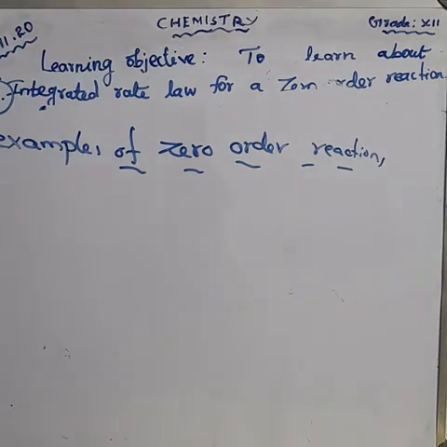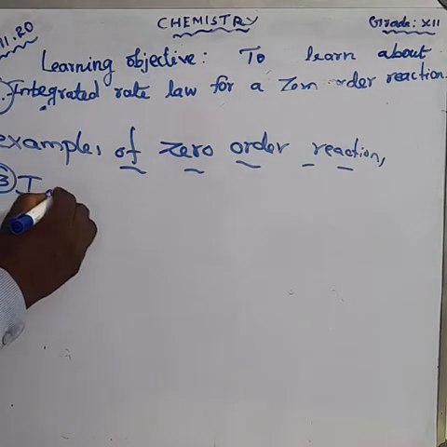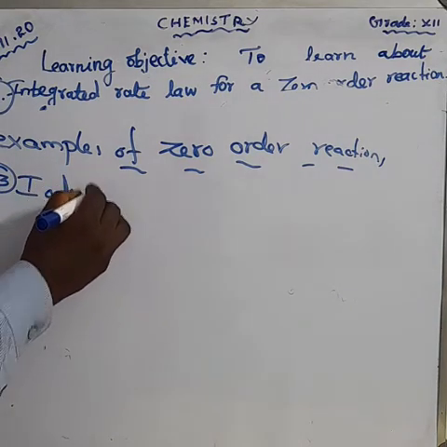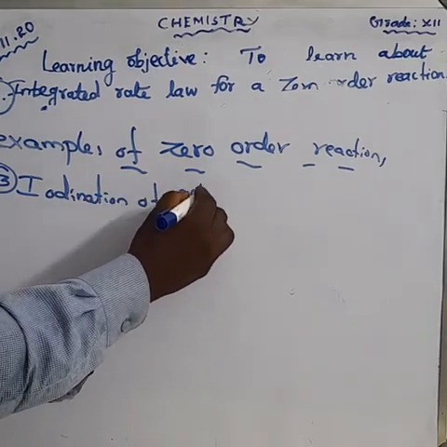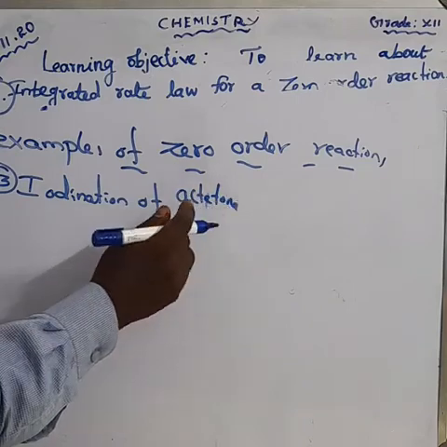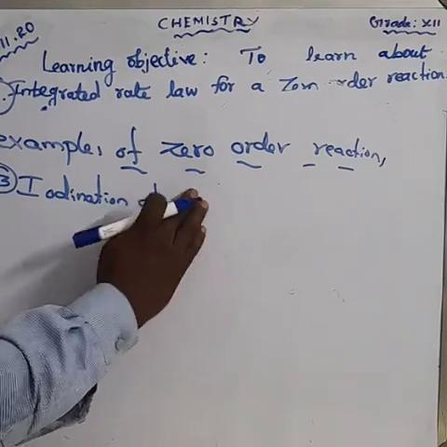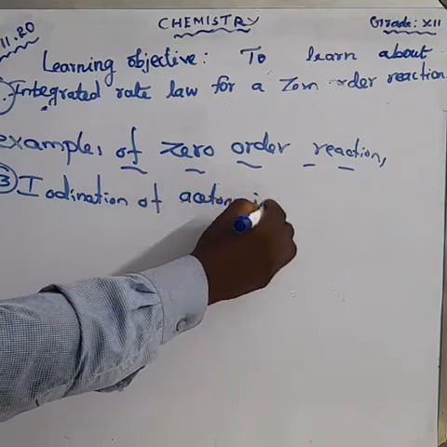Okay, here the third point is the iodination of acetone in acidic medium.